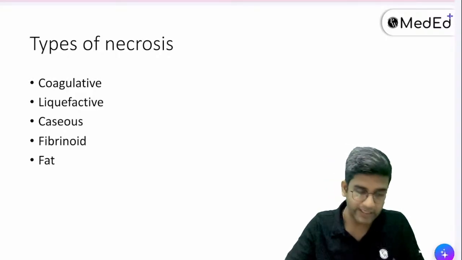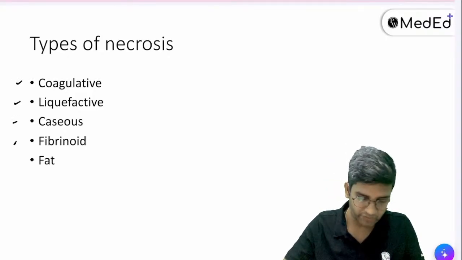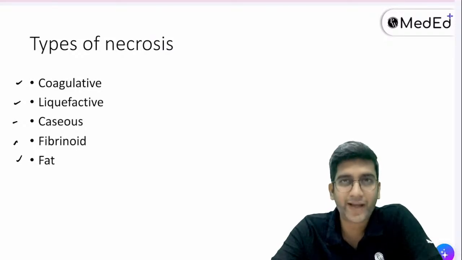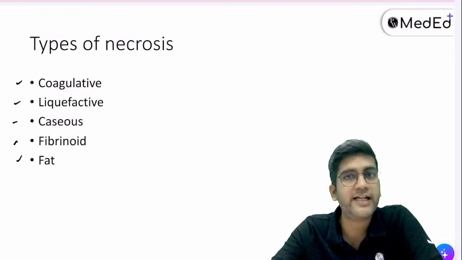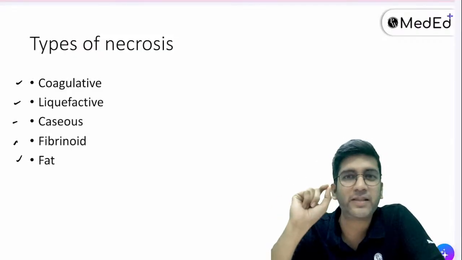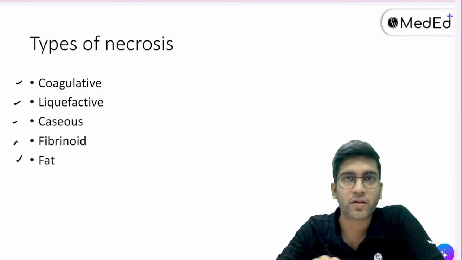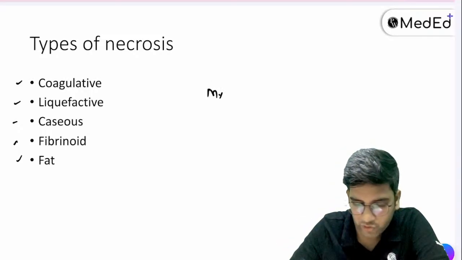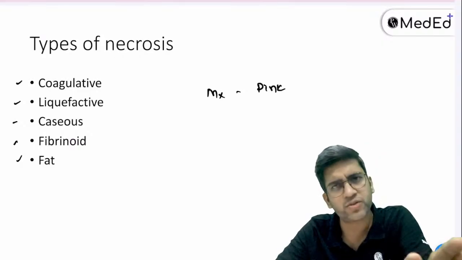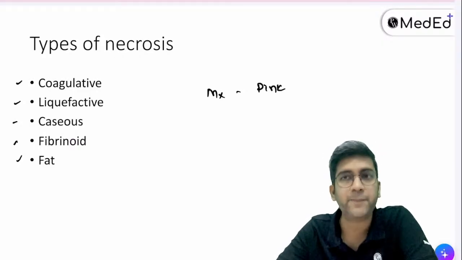So this is what we ended with last time, the different types of necrosis. We have 5 different types of necrosis: coagulative, liquefactive, caseous, fibrinoid, and fat. One statement: for all these necrosis, what will be the microscopic color? Whatever be the necrosis, like you guys said, it will be pink in color. It will not change. By default, whatever the type of necrosis, microscopy will definitely be pink in color, right?